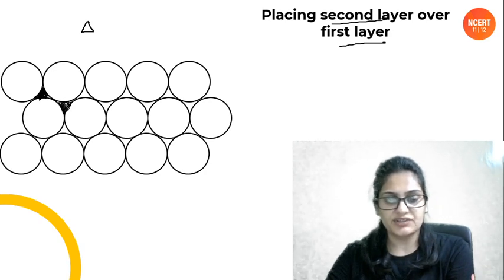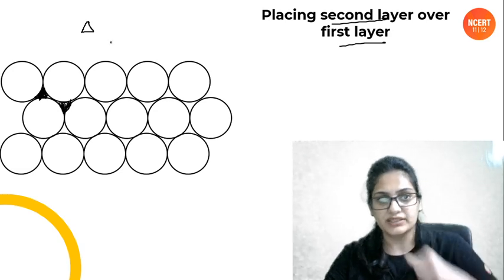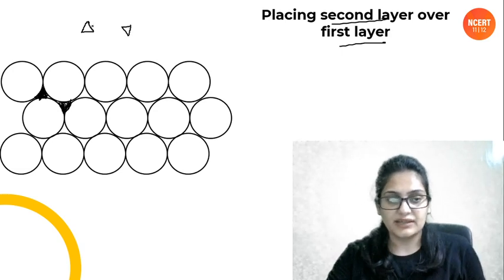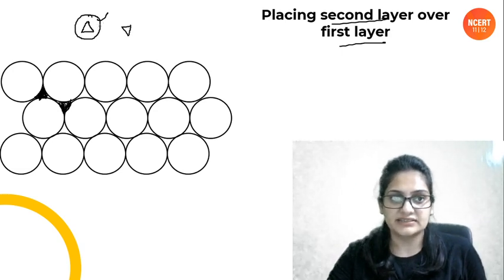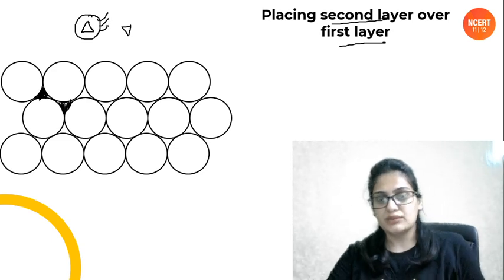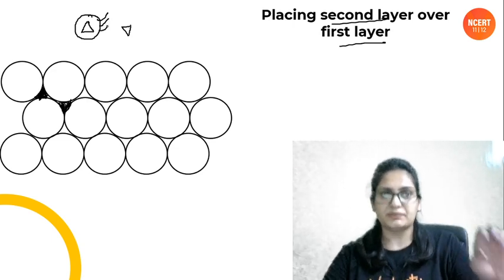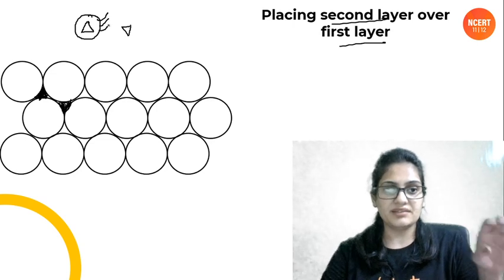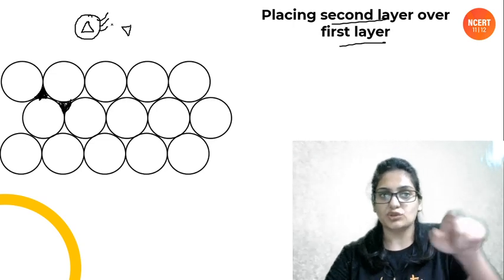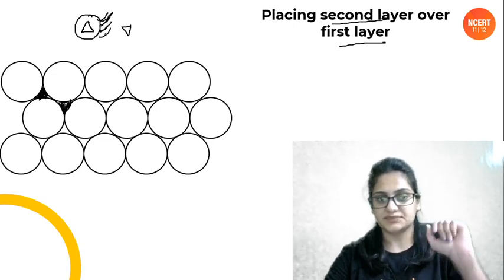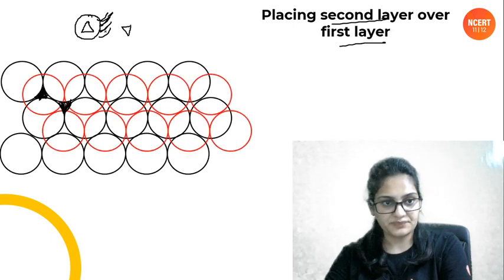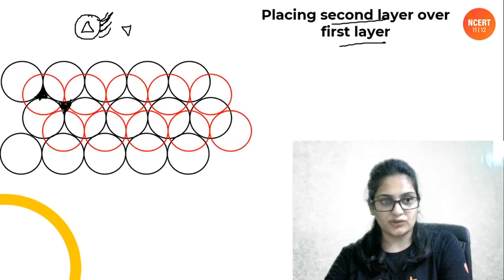This triangle has its direction downward. So we are filling these kinds of triangles. The second layer is made by placing the atoms over these triangles. Okay, so let's have the second layer. So these are left unoccupied.